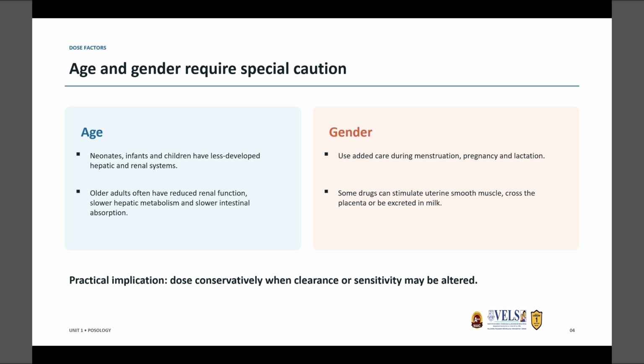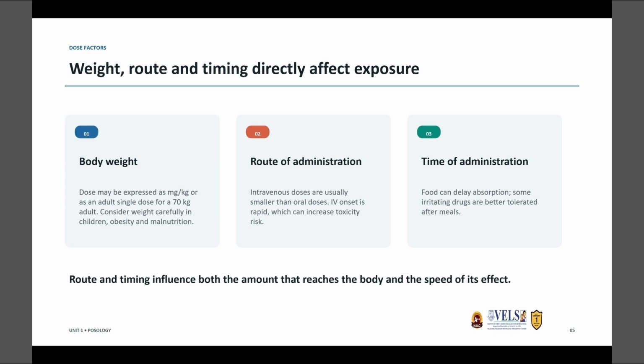Now body weight is another factor. The average dose is mentioned either in terms of milligram per kg body weight or as a total single dose for an adult weighing 70 kg. So it should be calculated according to the body weight in case of obese patients, children, and malnourished patients. As for the route of administration, intravenous doses of drugs are usually smaller than oral doses. So the route of administration is also very important while selecting the dose.